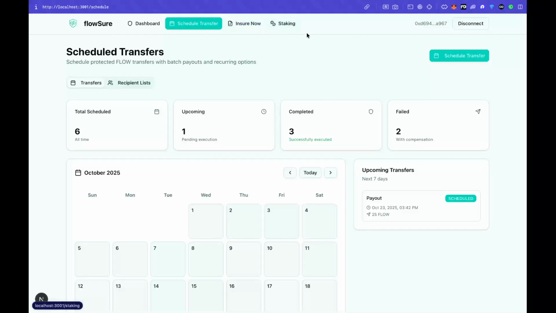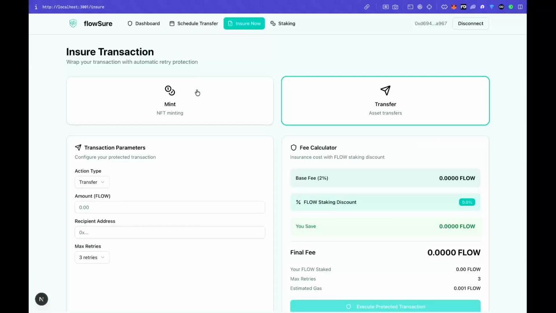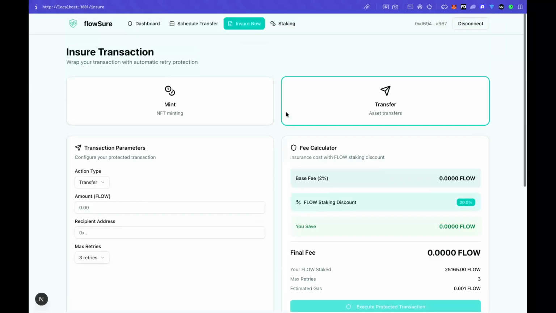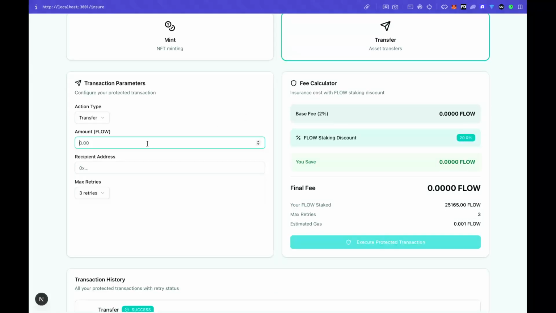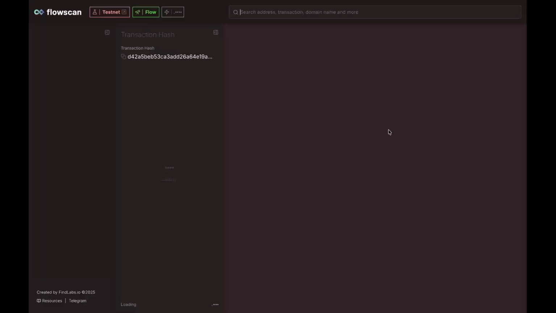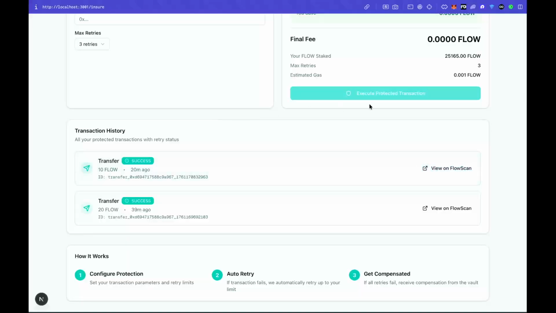Some other things that I have built during this is the ability to mint or transfer on the go. If you want to transfer funds to anyone right now, you don't need to schedule it. You can just go in here, give the amount, give the recipient, and the transaction would happen. I had already done some transactions, so all the transaction history would appear here. We can also see the transaction that has happened on FlowScan as well.